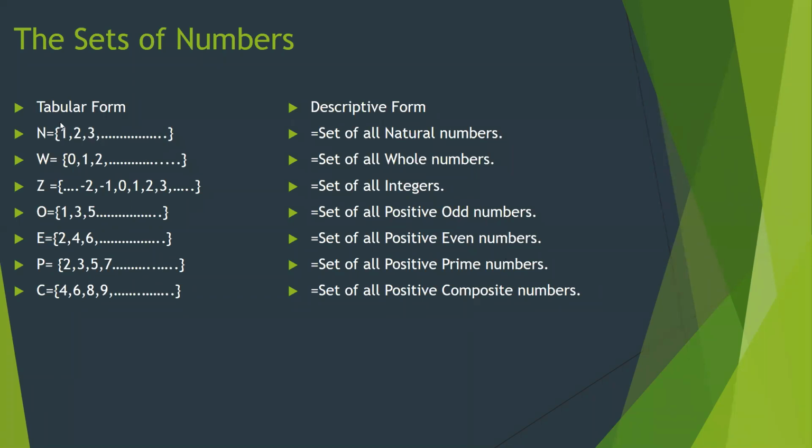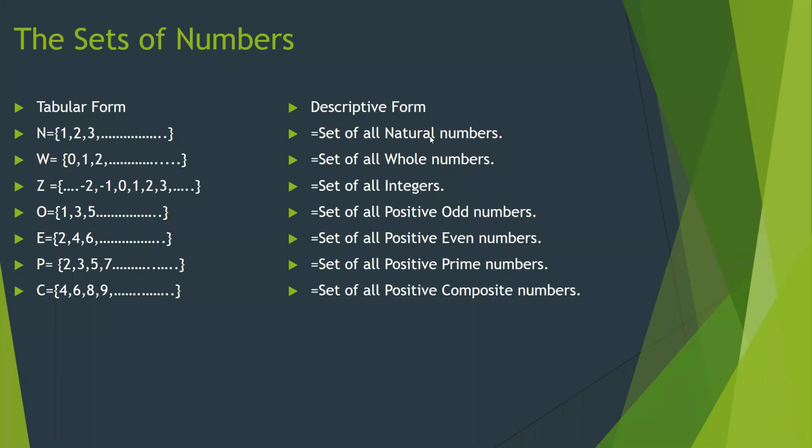Right now, on the screen we can see sets of numbers in descriptive and tabular form. Descriptive means the set is represented in the form of a statement, set of all natural numbers.